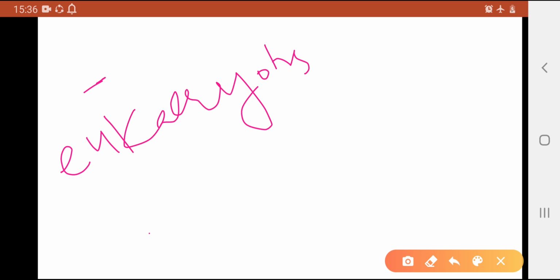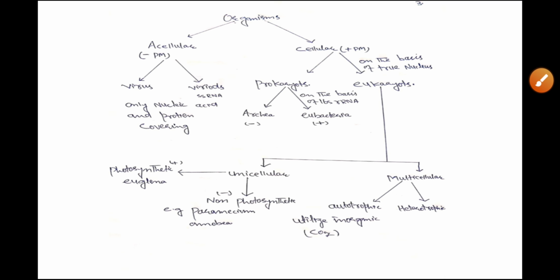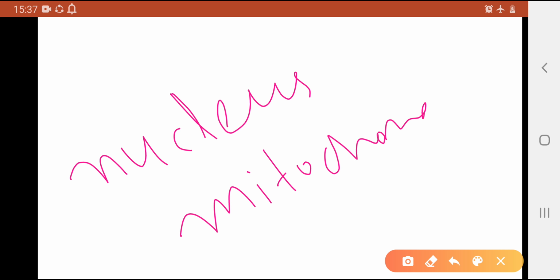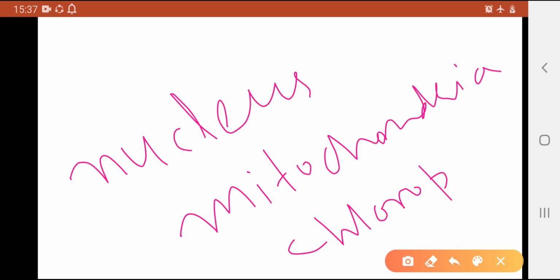Those double membrane organelles are the nucleus, mitochondria, and chloroplast. These are the double membrane organelles present in eukaryotes.